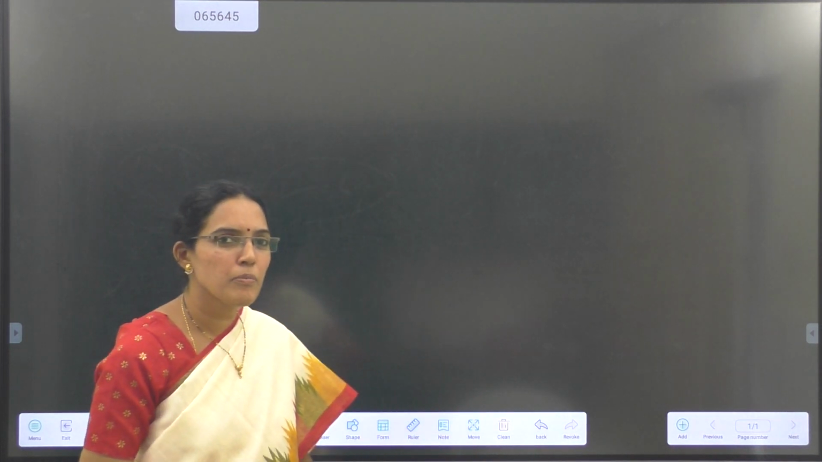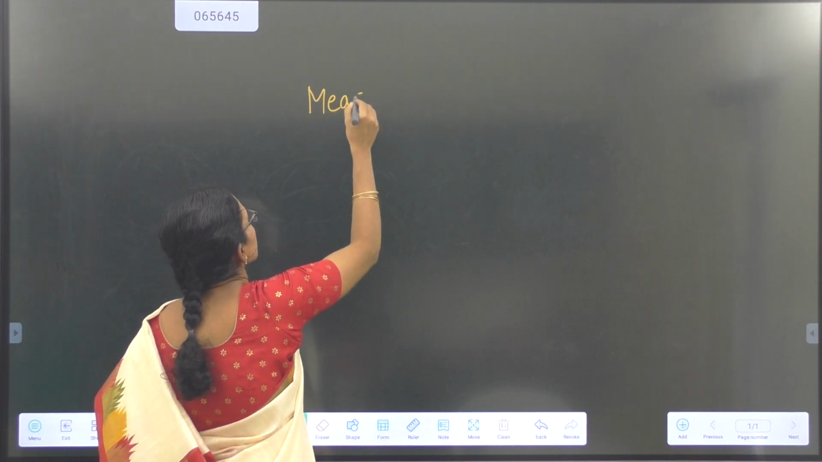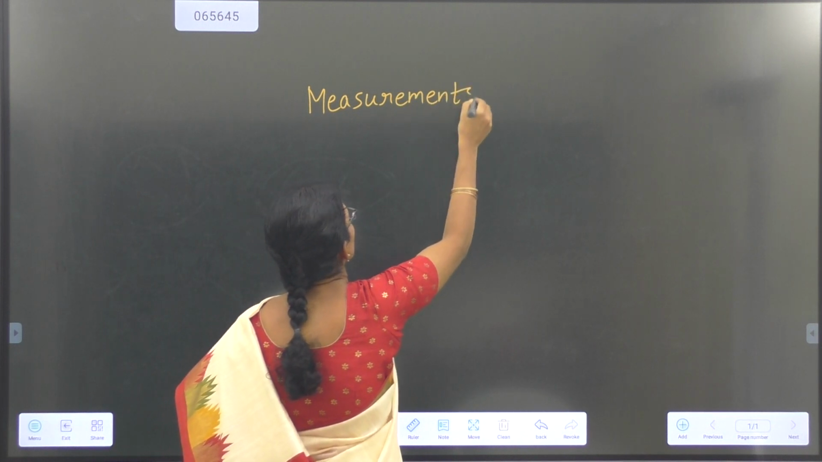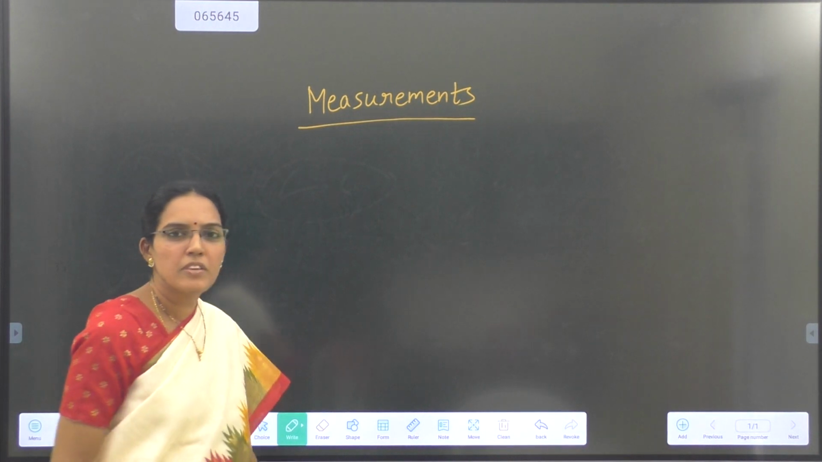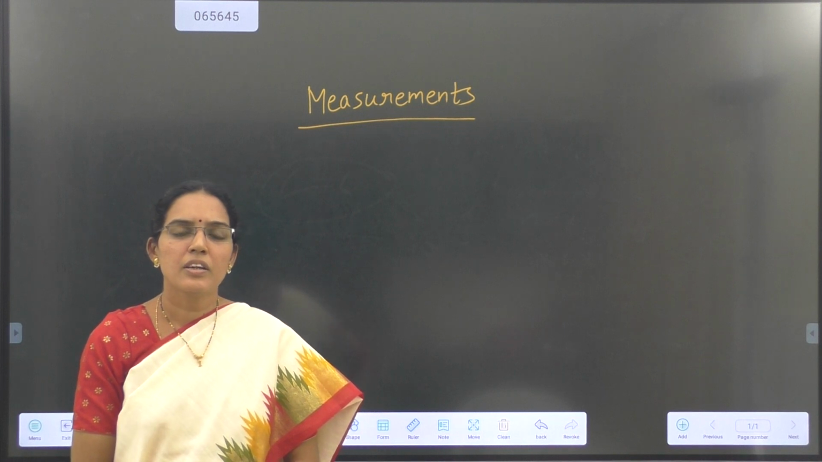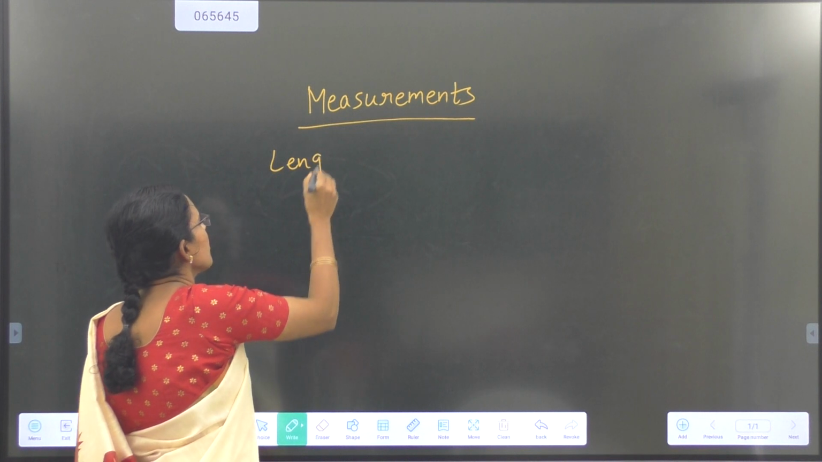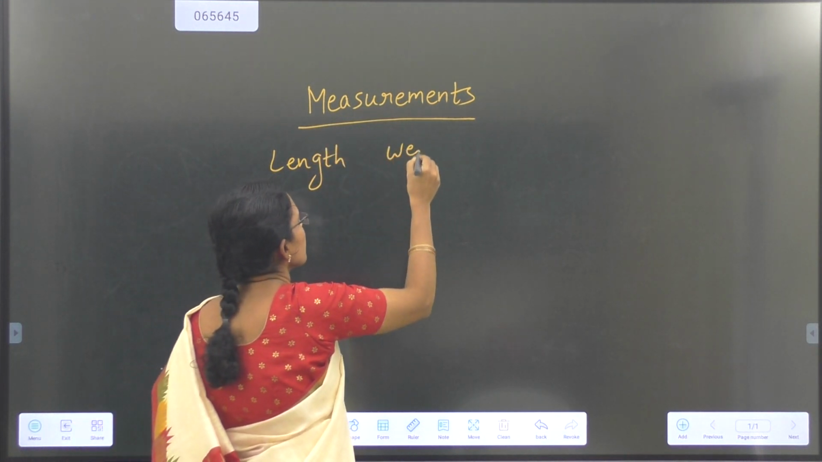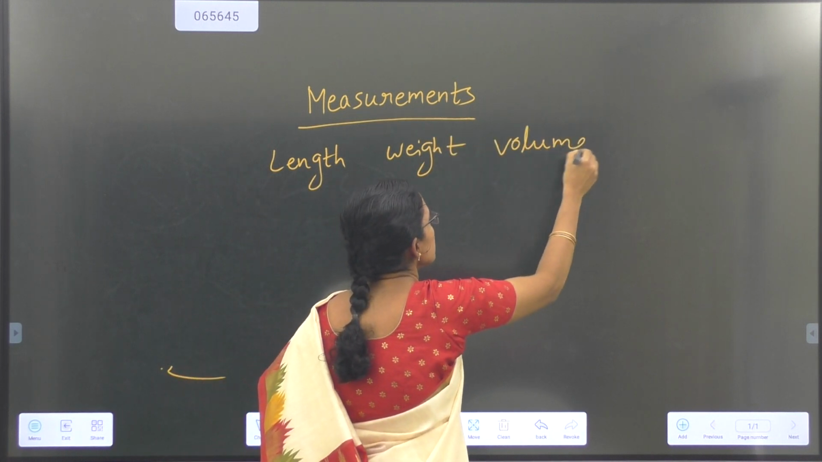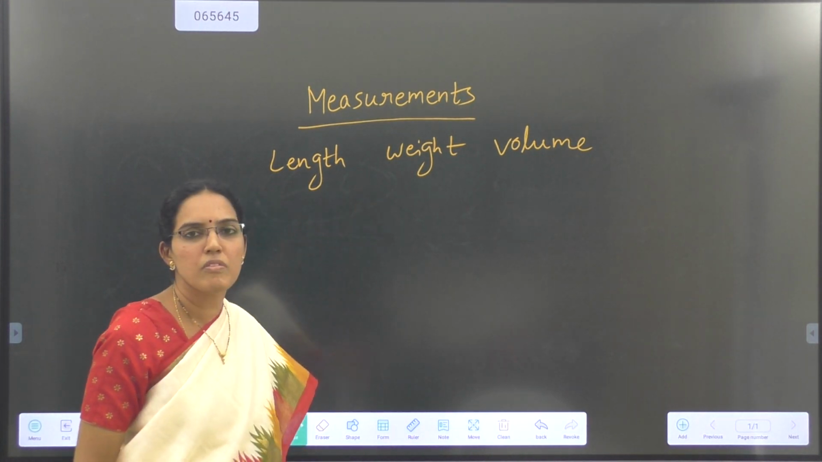Today my topic is measurements. While measuring, we use the metric system. The metric system is the universal measurement system. In the metric system, we measure length, weight, and volume of an object.